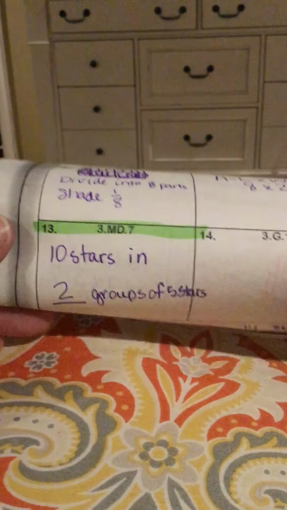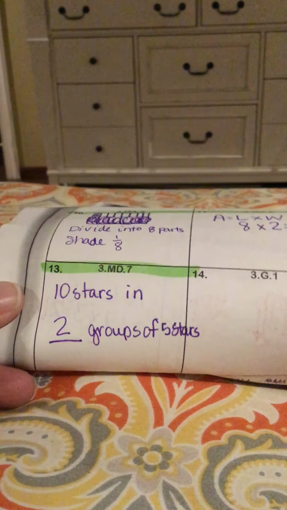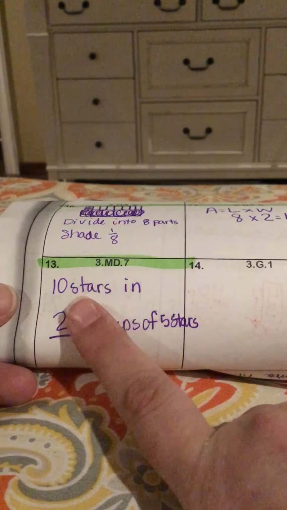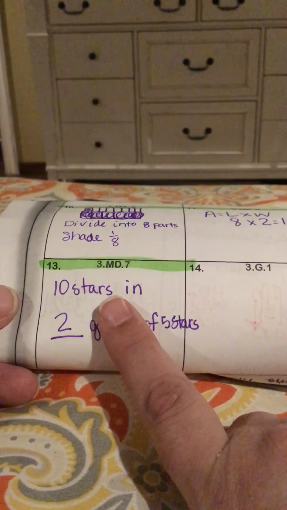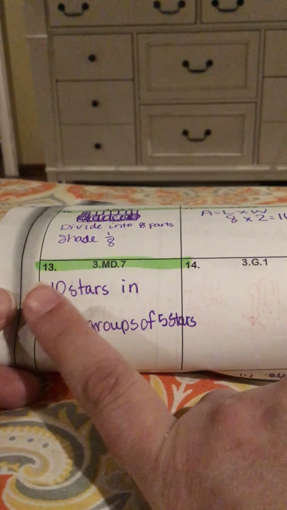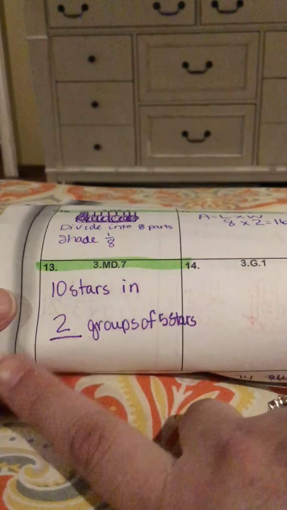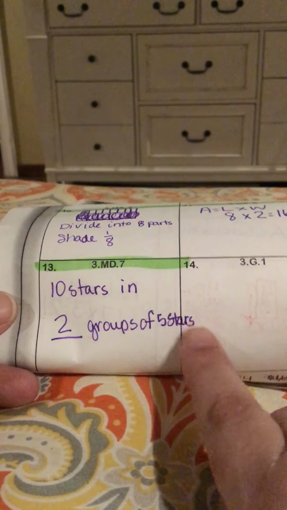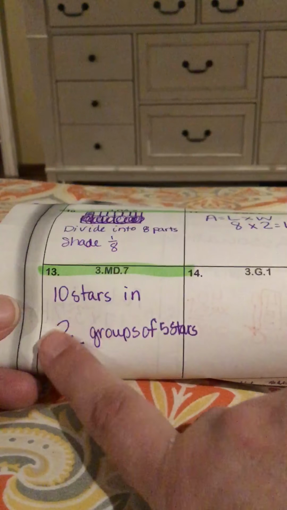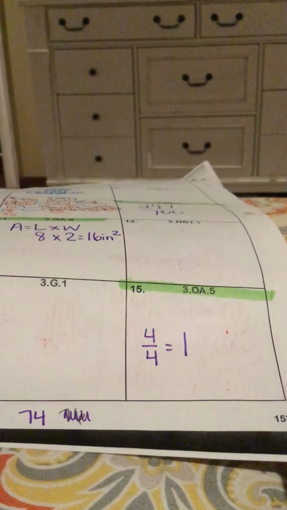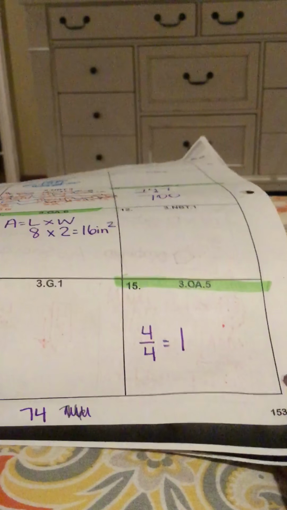This one was a question, and they give them an example, and you can even tell them whenever you guys look at this, or if they're listening, remember that there was an example, and there may be one on the test as well. You never know, but it gives you an example where it says there are 10 stars in the group, how many groups, that was the missing part, how many groups of the 5 stars. So you're just counting how many groups do they have. And this one was a number line, and they had to pick which one of them equaled 4 fourths equals 1. So looking at a number line to tell the different parts.